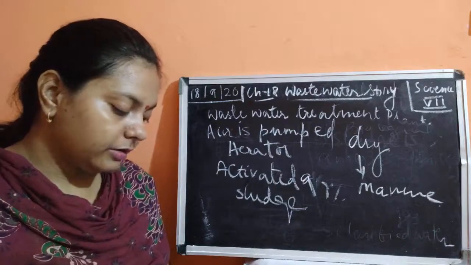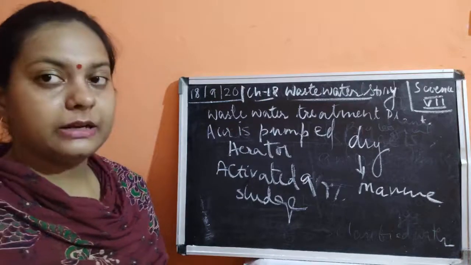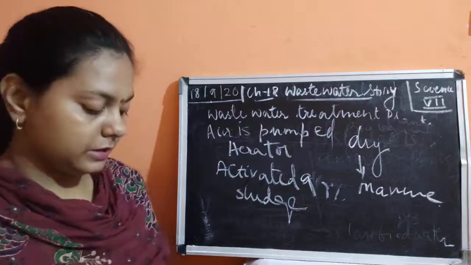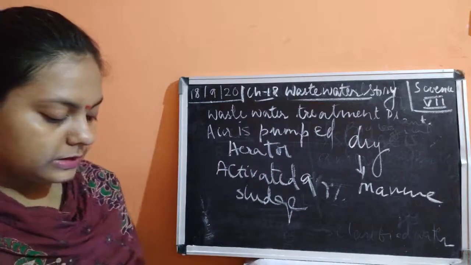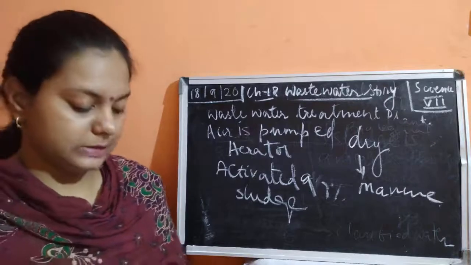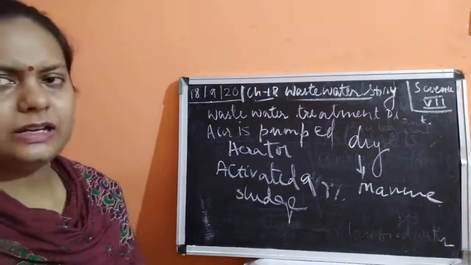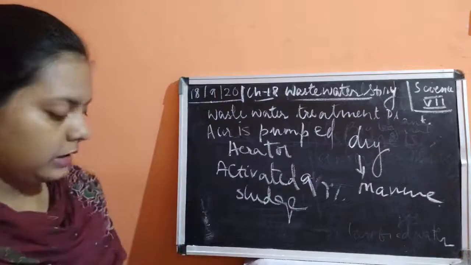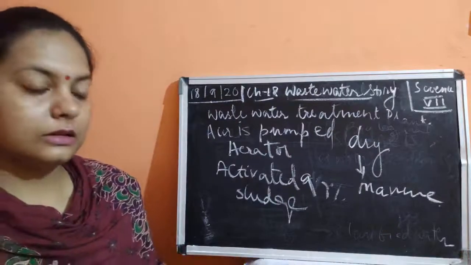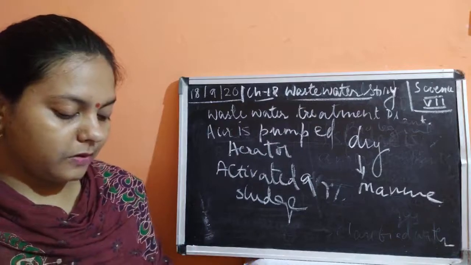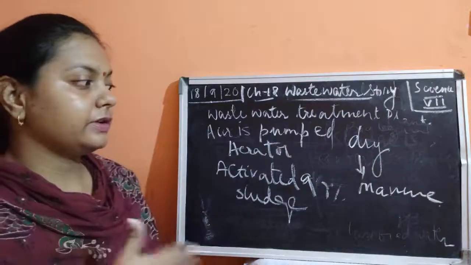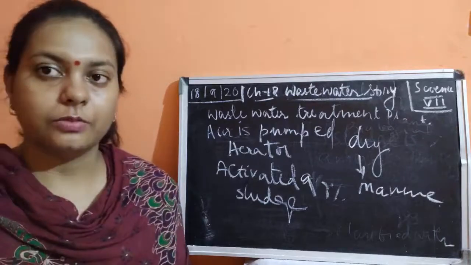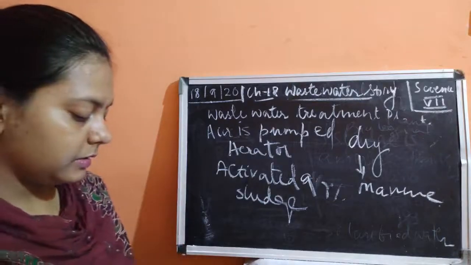The organic matter is already removed. A little bit of suspended impurities would be there, which could not be removed from this water. This is the last step, and after this the water is ready to be discharged into a large water body, that could be rivers, oceans.